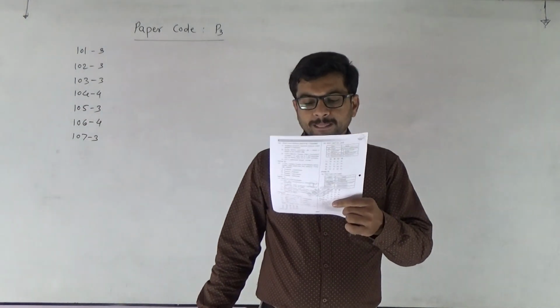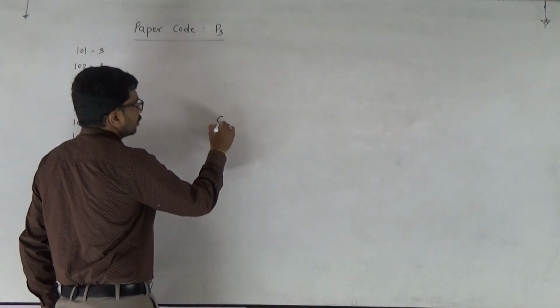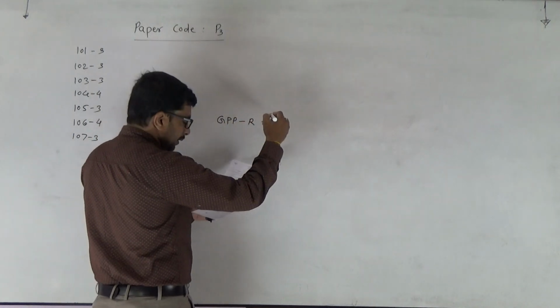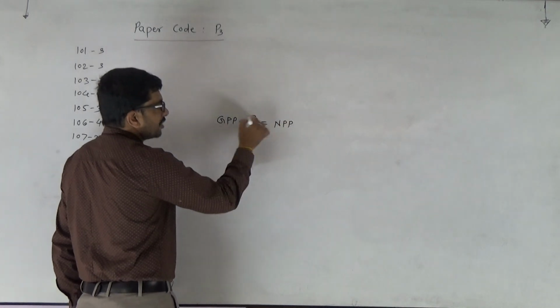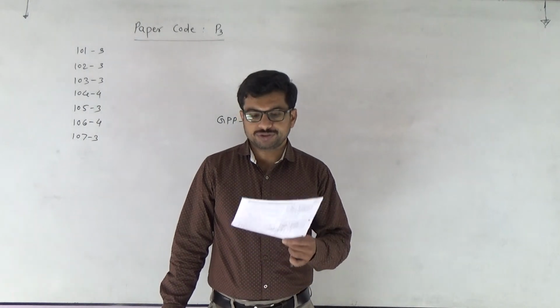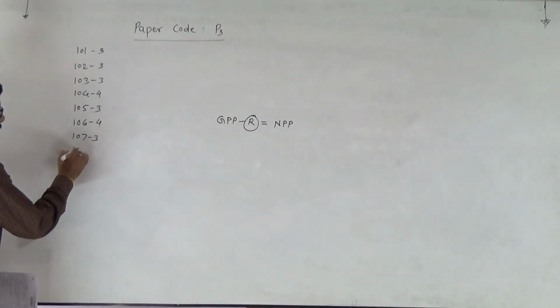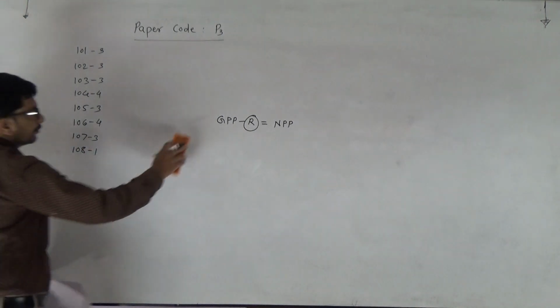108. In the equation GPP minus R, gross primary productivity minus R is equal to NPP, net primary productivity. Here R stands for respiratory losses. So the answer is the first one, 108.